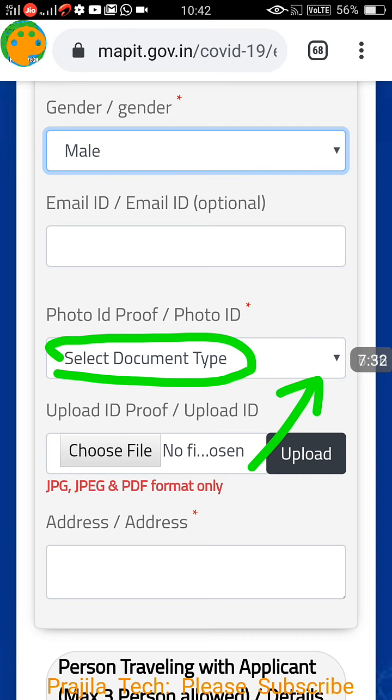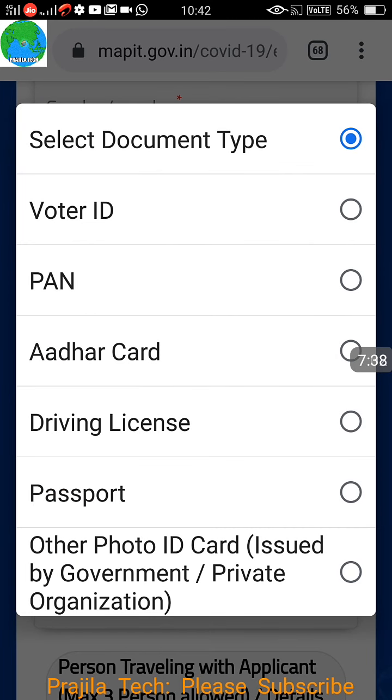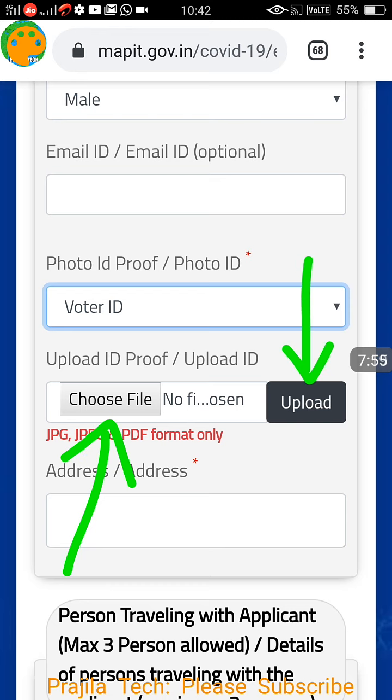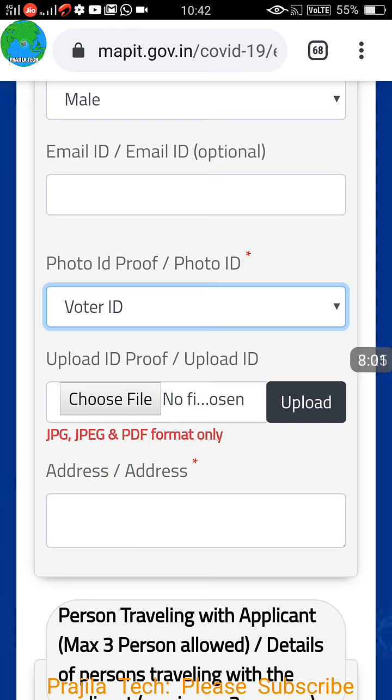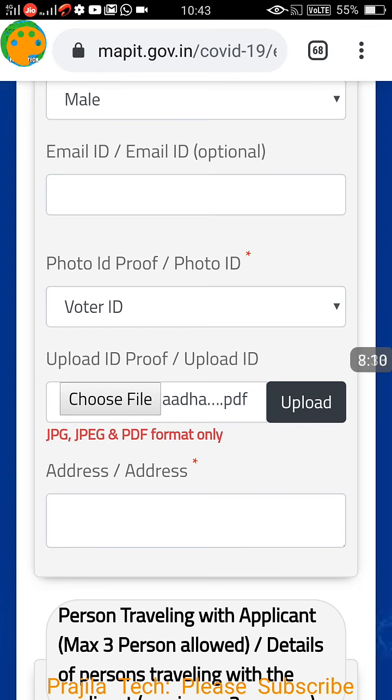So what photo ID proof options are available for the person while issuing the pass? Click there. These are the documents valid for photo ID proof: voter's ID, PAN card, Aadhaar, driving license, passport. And you can see here even a photo ID other than government, such as private, is also possible. But it should be a photo ID proof. There should be a photo. Now select that ID card, click on choose file, select the file and click on upload. This is the procedure. First you click on choose file, then again the camera and document option. Better to select the document option here, because only two formats, JPEG or PDF, are supported, friends. Please remember this. Now I have chosen the file. You can see the PDF name.